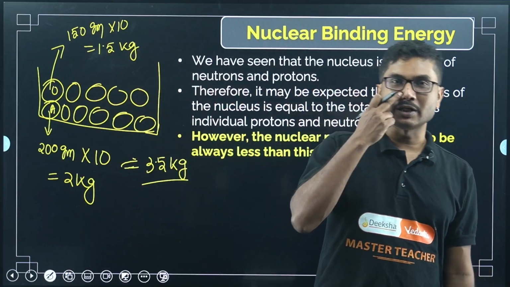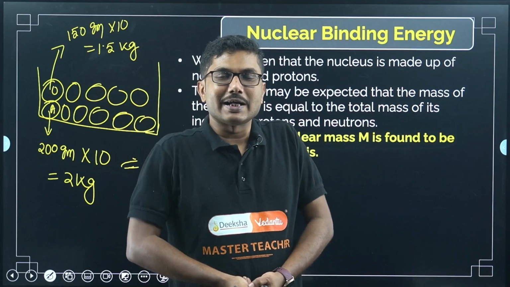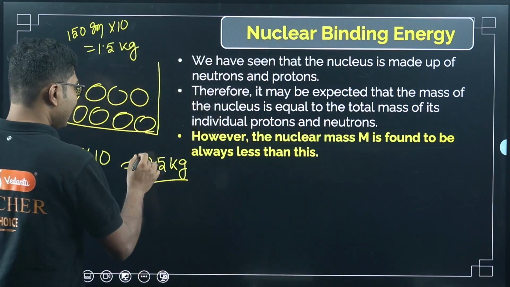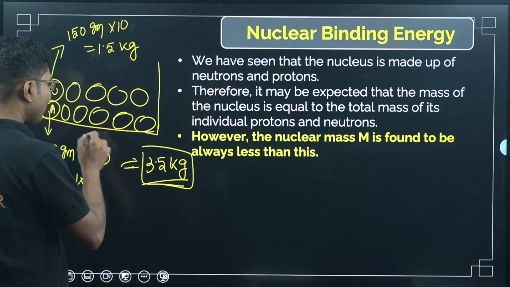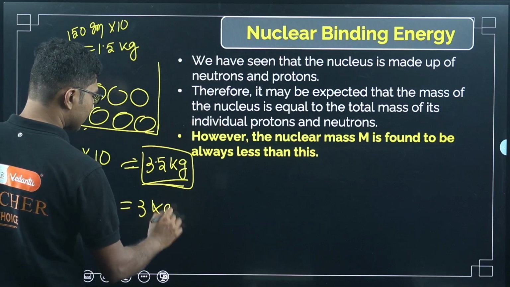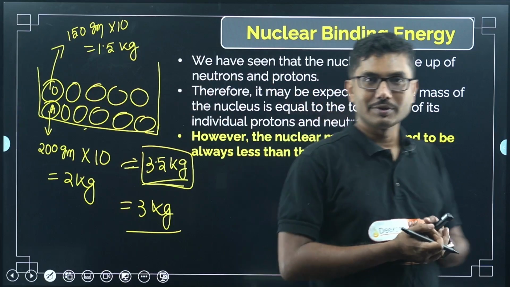When it was measured, it was found that the mass of the nucleus is less. For example, in this example, 3.5 kilograms should have been the mass, but when you measured it using a machine, you found that it has only 3 kilograms of mass. So where did the 500 grams go?